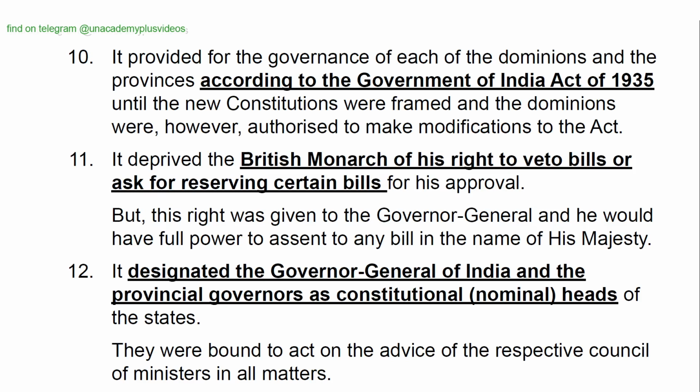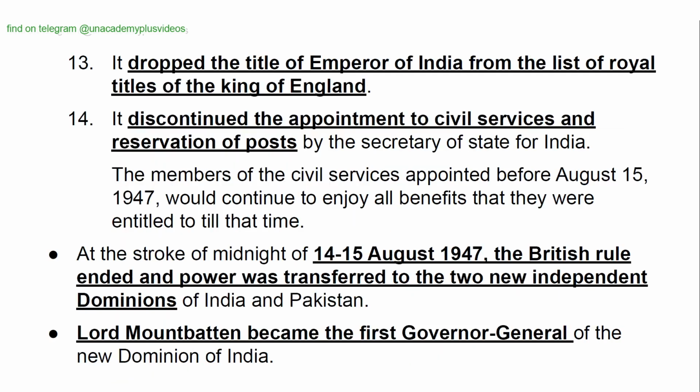It designated the Governor General of India and the provincial governors as constitutional or nominal heads of the states. They were bound to act on the advice of the respective Council of Ministers in all matters. It dropped the title of Emperor of India from the list of royal titles of the King of England.